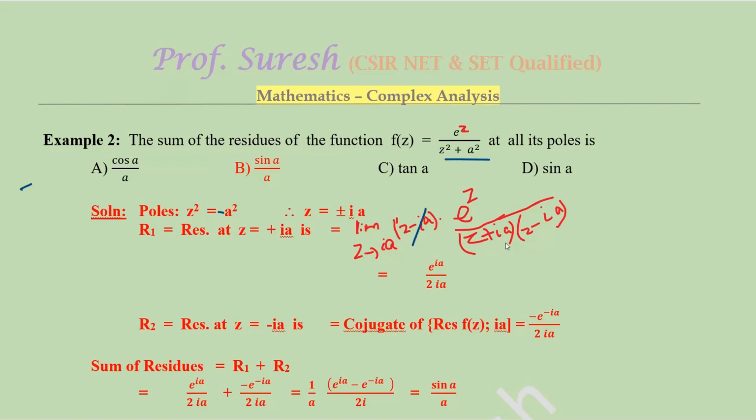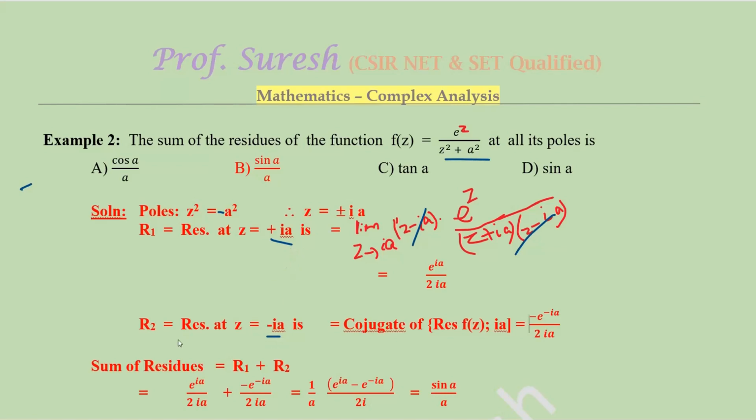So now cancel these two terms. In the remaining, put z = ia, so e^(i·ia) divided by ia + ia, which equals 2ia. So what is the relation between ia and −ia? This −ia is the conjugate of +ia.